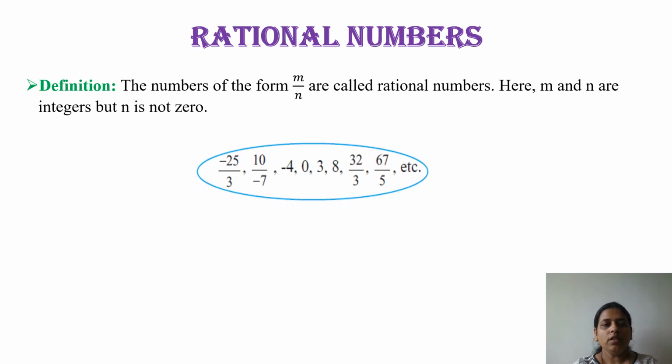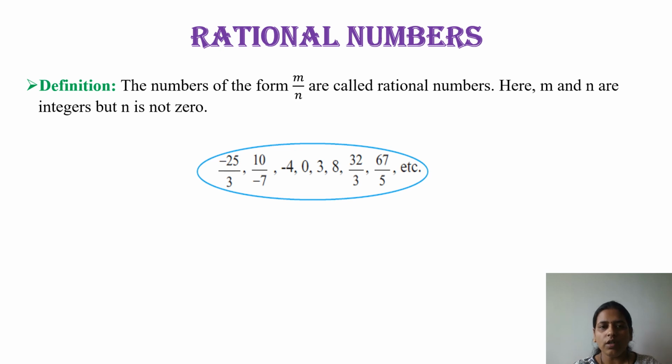Next, these are some examples of rational numbers: minus 25 upon 3, 10 upon minus 7, minus 4, 0, 3, 8, 32 upon 3, 67 upon 5. Just observe, why is 8 a rational number?